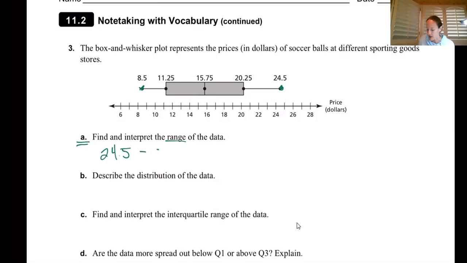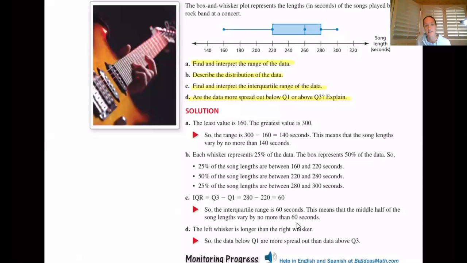and if we were to subtract $8.50, and remember, technically we're thinking in terms of money here because it's prices of soccer balls. If we took that subtraction, or that difference, we would end up with 16, right? But not just 16, but $16. And so if we're trying to find and interpret the range of the data, we could come over here and look at that exact same question in letter A right here. Find and interpret the range of the data.